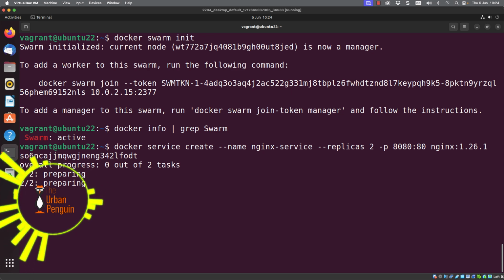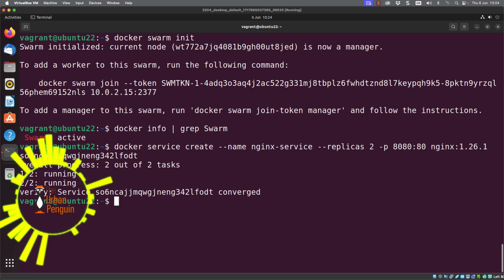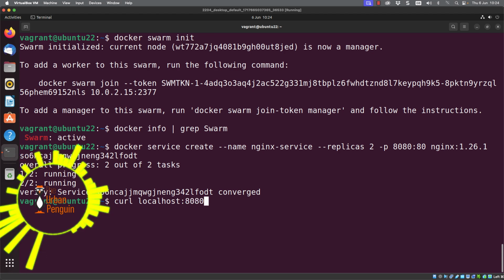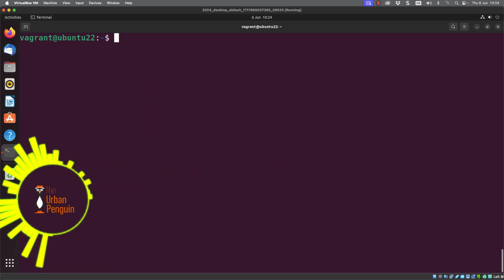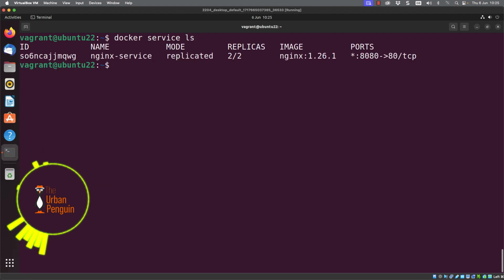Now we can see then that we are preparing both of our nodes. We're running both of our nodes now, and then it just waits to verify that they have converged properly. So our system is up and running, and we can check our website by using curl localhost 8080, and of course we can see the standard Nginx web page. But this is very good. We have our cluster up and running, and as I say, even running on a single node, it still allows us to keep the website running whilst we run an update.